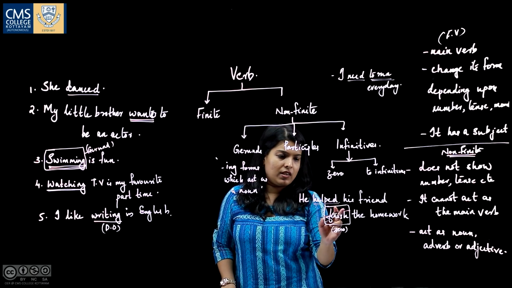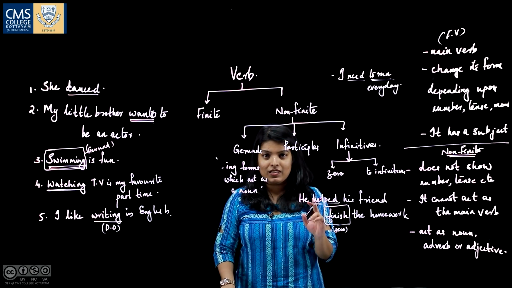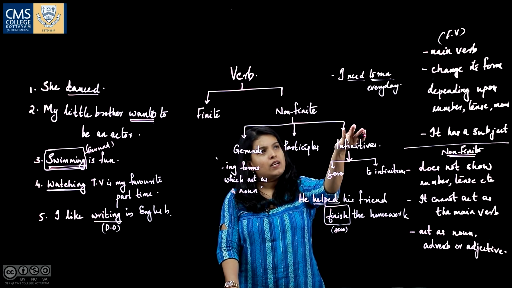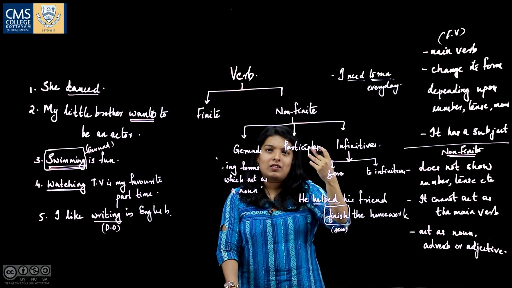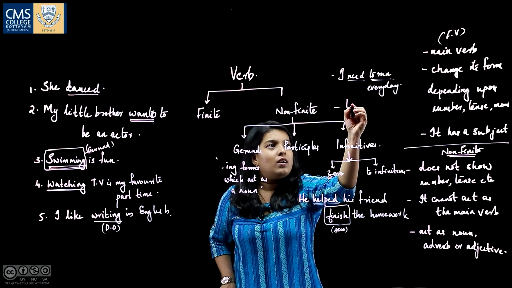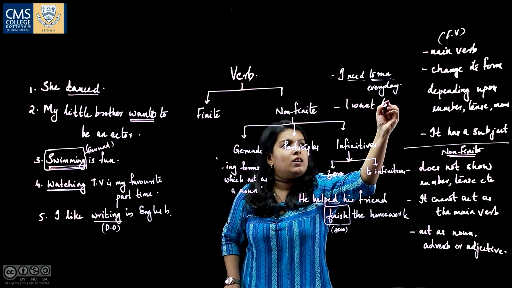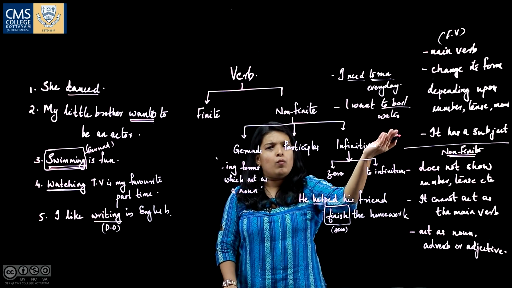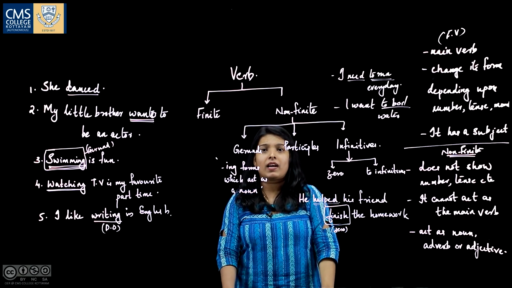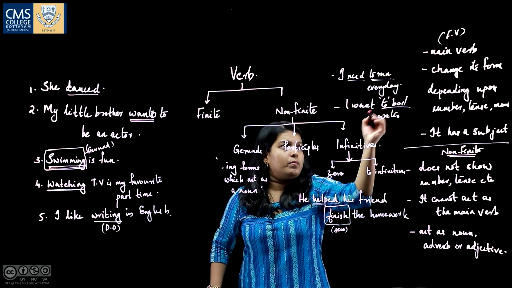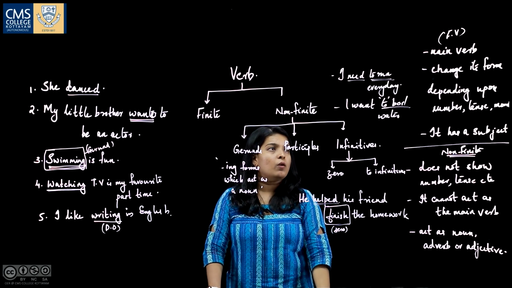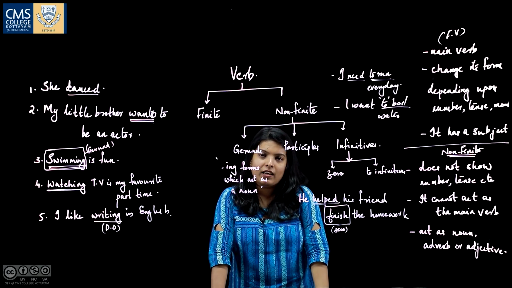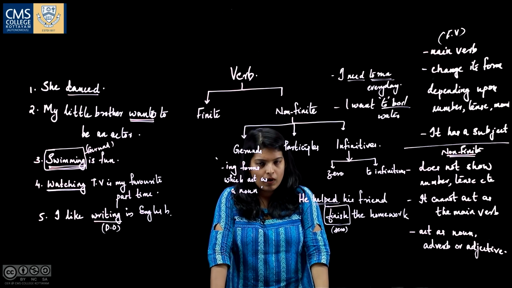Probably there might be confusion in identifying the zero infinitive. Zero infinitives are quite a tricky part to identify, but to infinitives are very simple. For example, I want to boil water. Here, whenever a verb is preceded by the preposition to, as in to boil, it will definitely be an infinitive, and it becomes a non-finite verb.